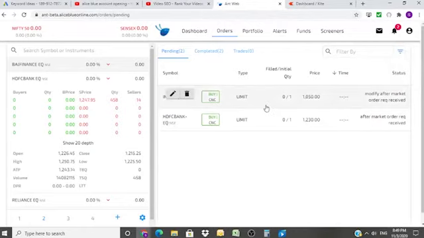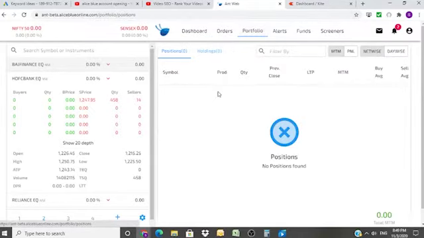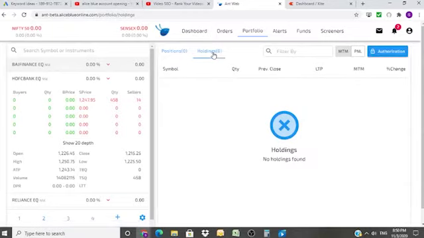Suppose the order goes through and then you take the delivery, it will display over here in the positions. Basically, positions are applicable only for that particular day. You'll see them in the holdings once the shares come into your Demat account.